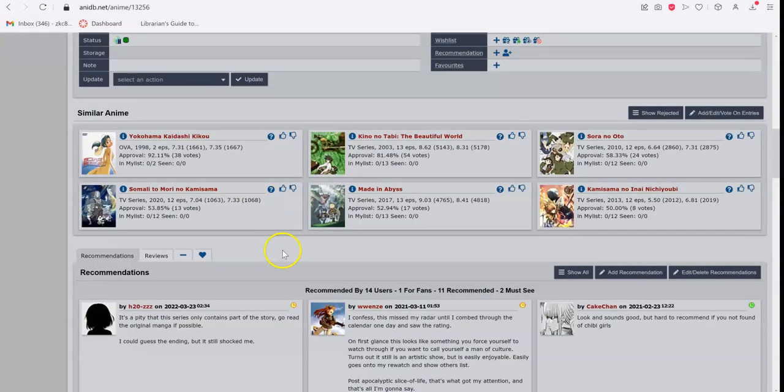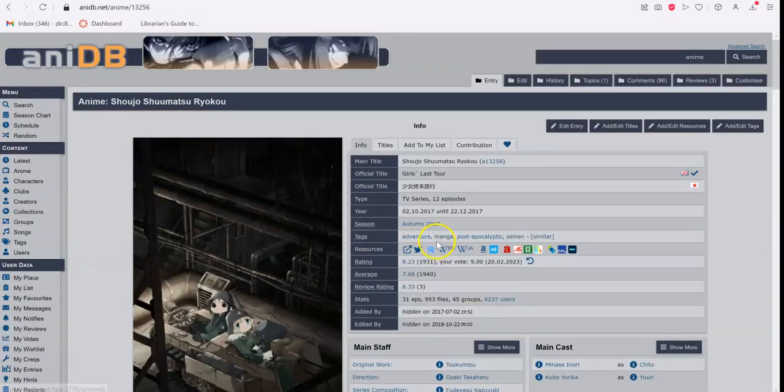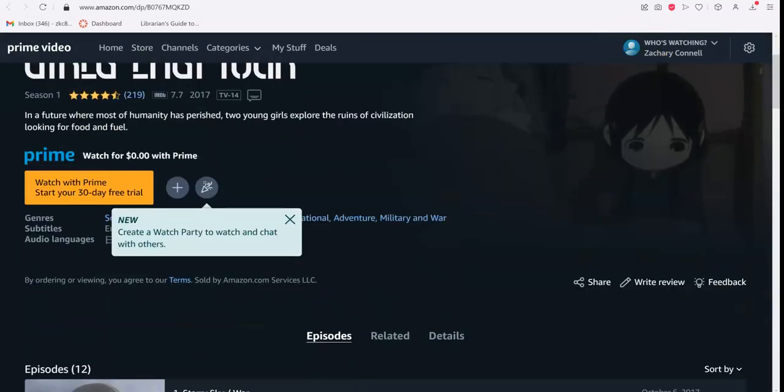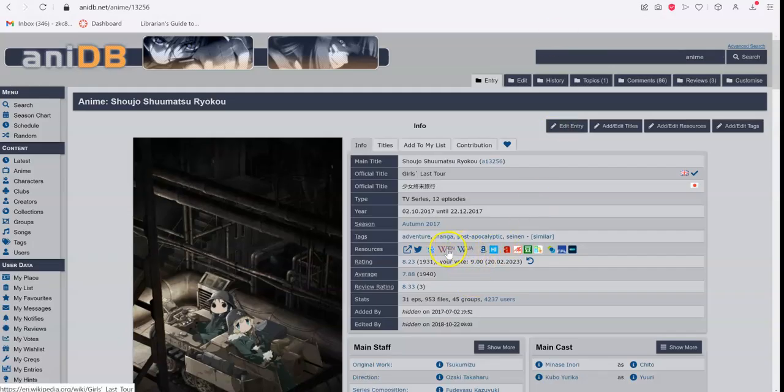If you scroll back up, for the vast majority of shows, AniDB will provide a link to where you can watch the show. As you see here, this one's available on Prime Video. It will also provide links to the Wikipedia article and stuff like Anime News Network that will provide more information about this index.